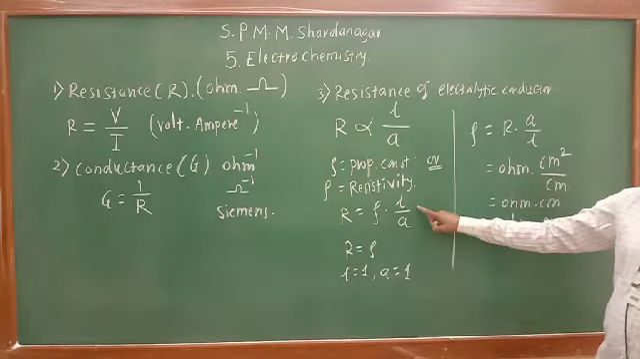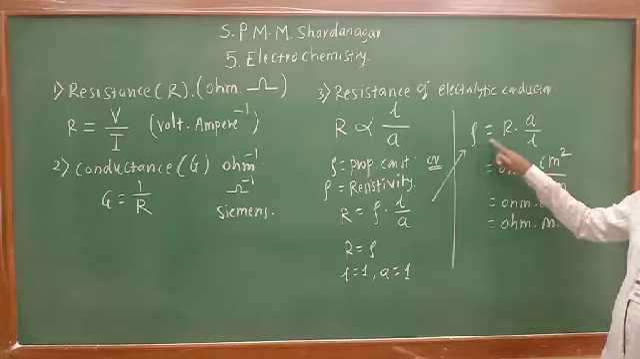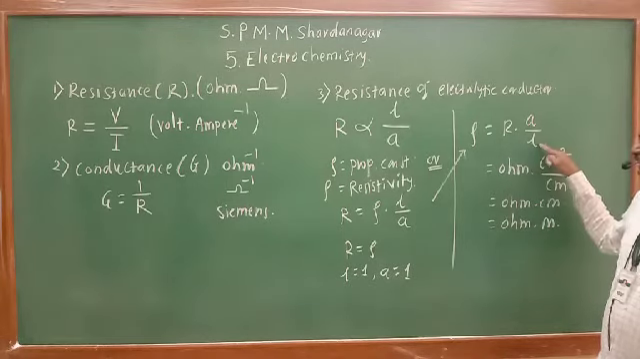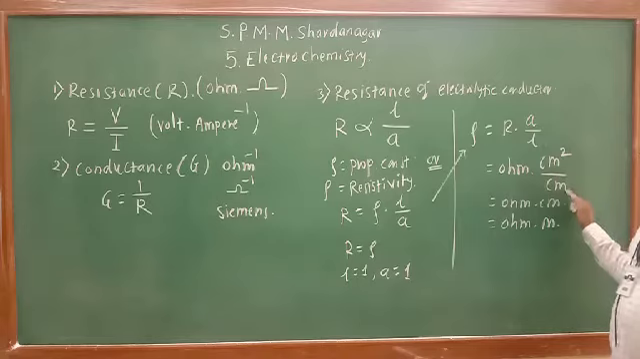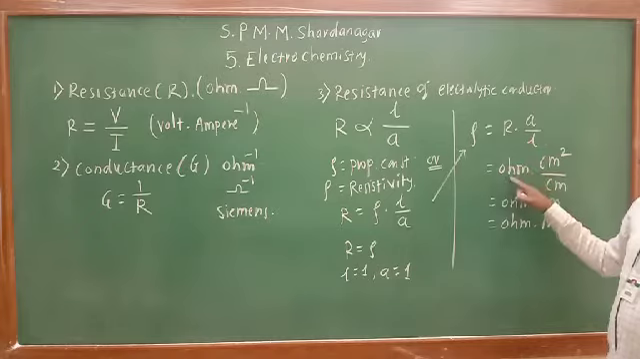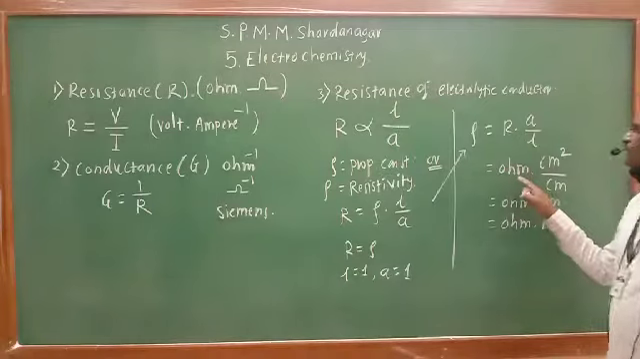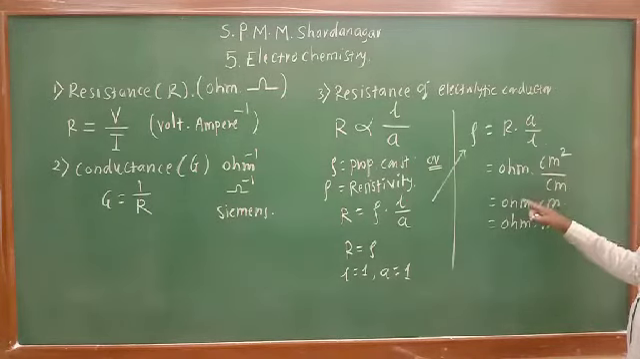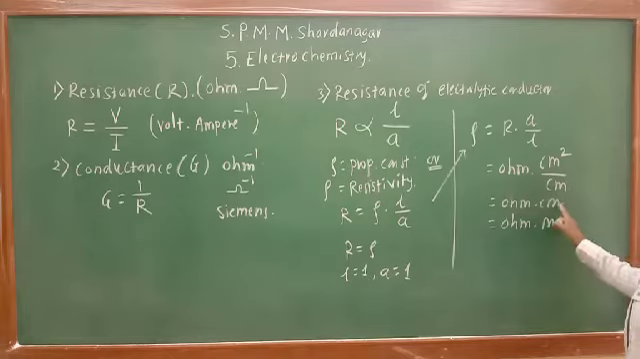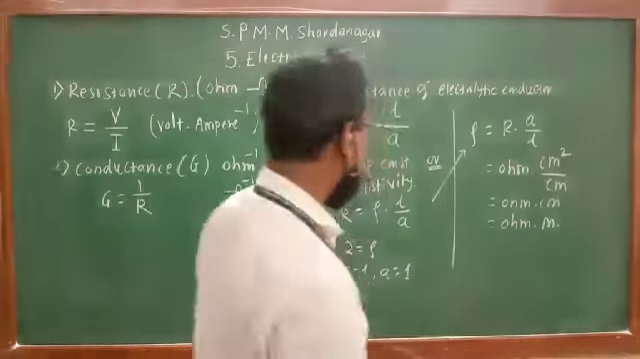From this equation we can write the unit of resistivity rho. Rho will be equal to R into A upon L. Centimeter square upon centimeter, one of them cancelled. So the left part is ohm centimeter, because we know the unit of resistance is ohm. So the resistivity of an electrolytic conductor is ohm centimeter, or in SI scale it is written as ohm meter. This is the third term, resistance of electrolytic conductor.